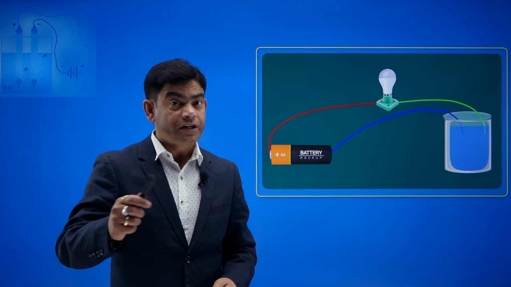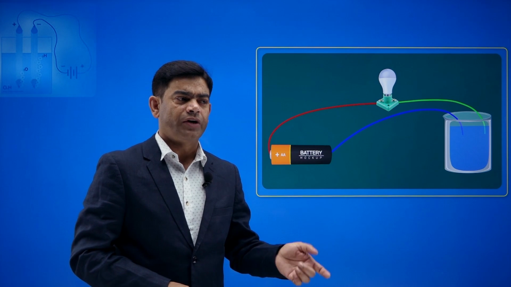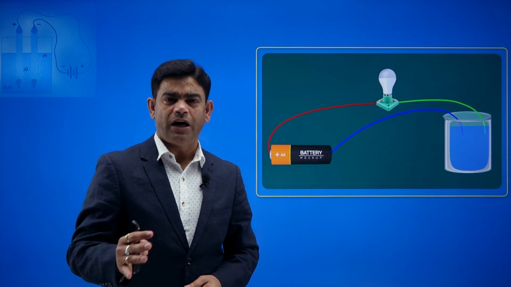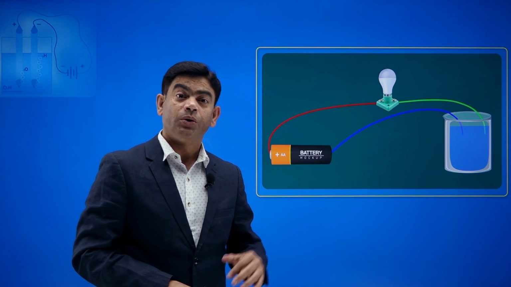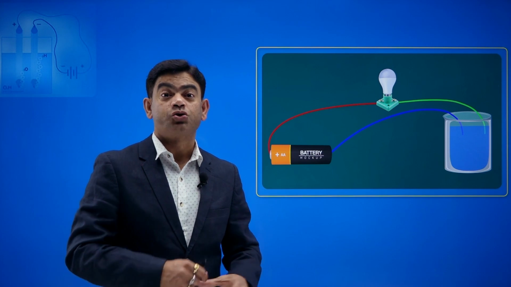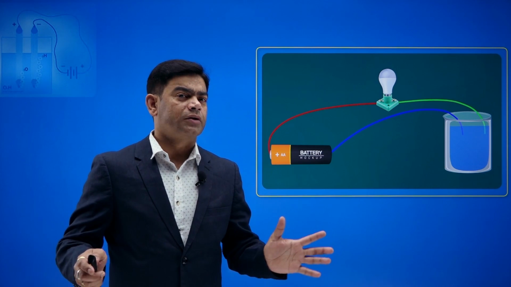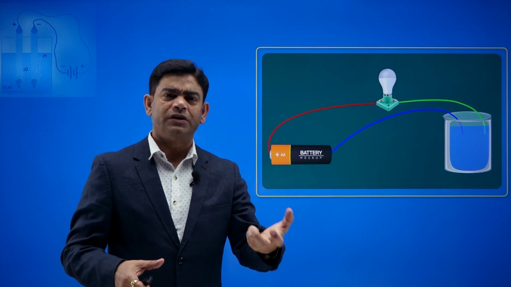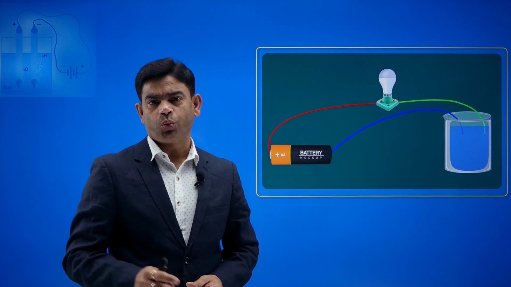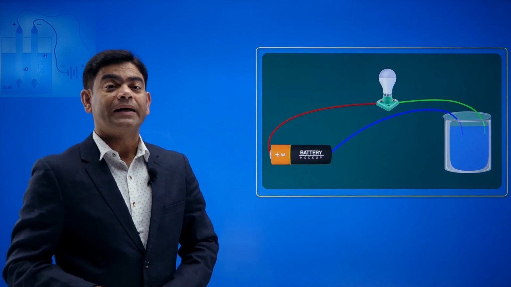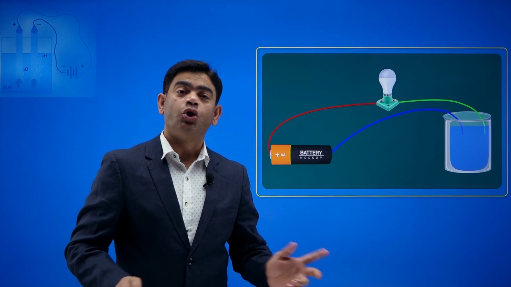And under the strict guidance of some elders, you can try with some dilute acids also, okay? You can try it with soap solution also. You can see whether it is conducting or not, okay? So just take a few of these liquids and try at home. We will get to know which of them are conducting and which of them are not conducting.